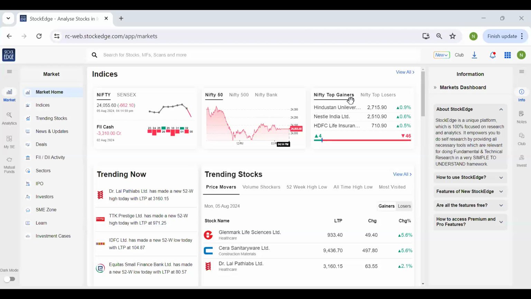So this is the new Stockage web version that we have not yet released. This is the trial version. We request all of you to use this new version and give your valuable feedbacks.